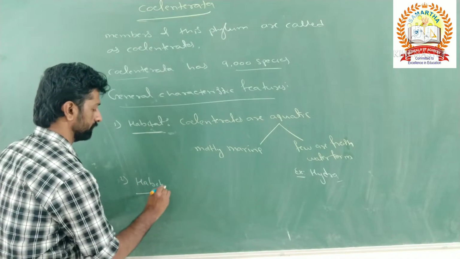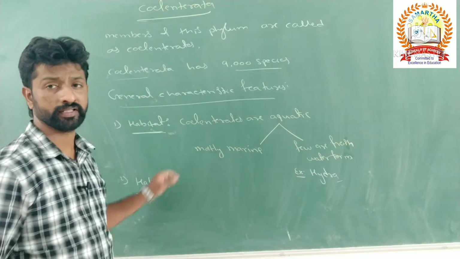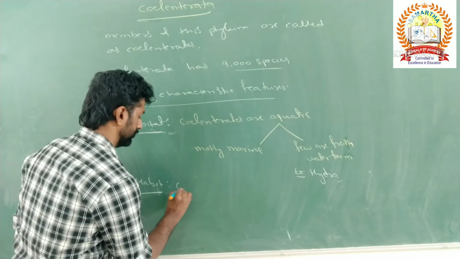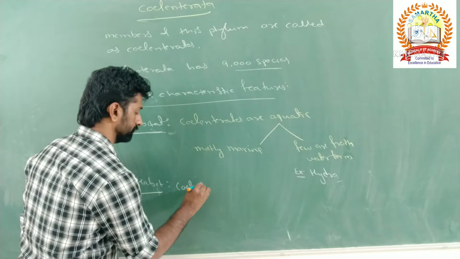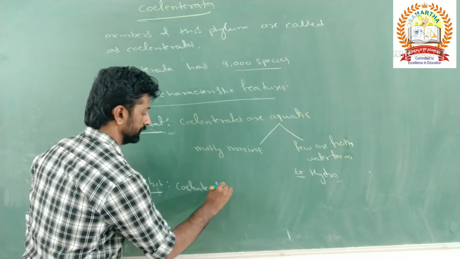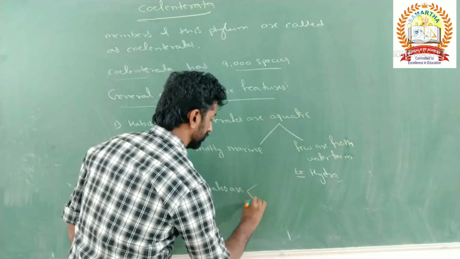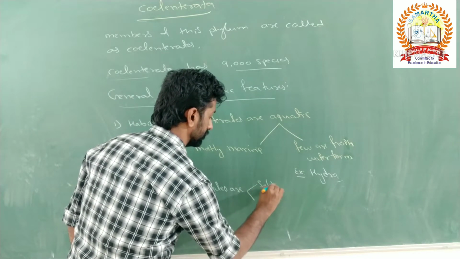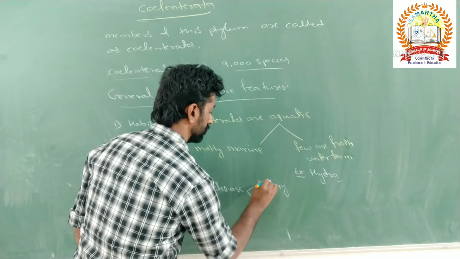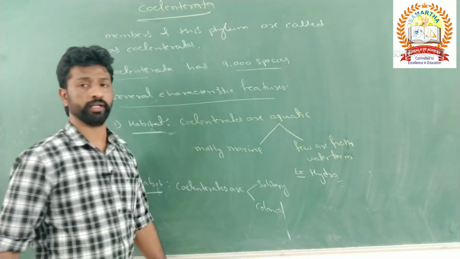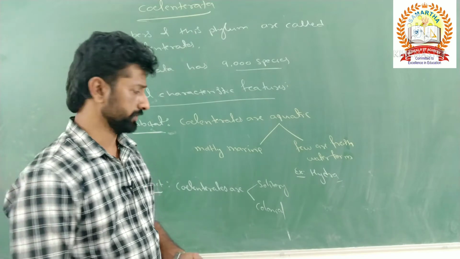Habit means how they live in such habitats. Coelenterates are either solitary or colonial. What do you mean by solitary and colonial?